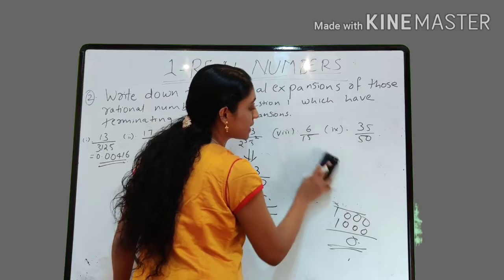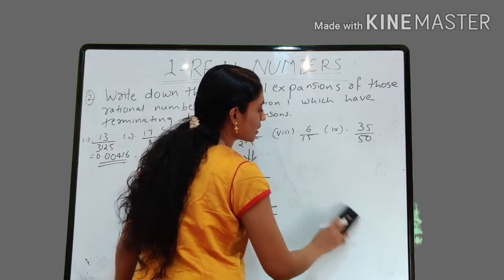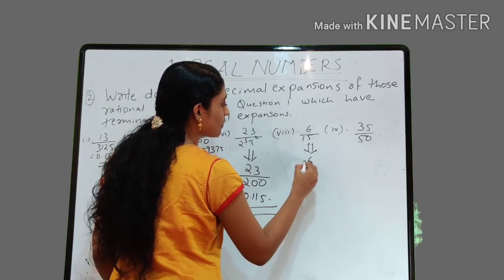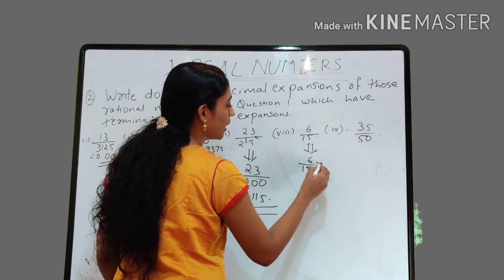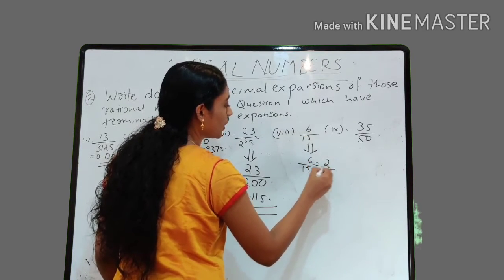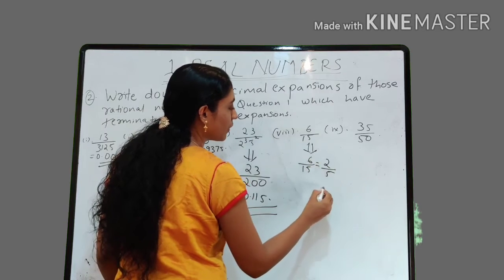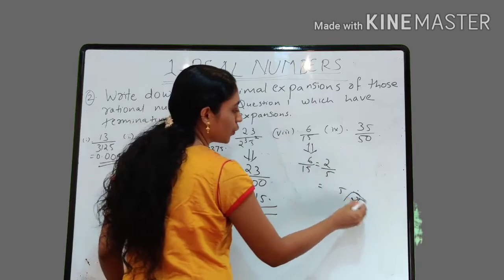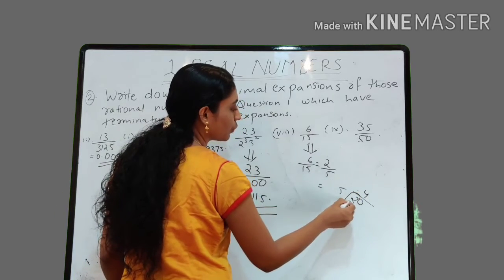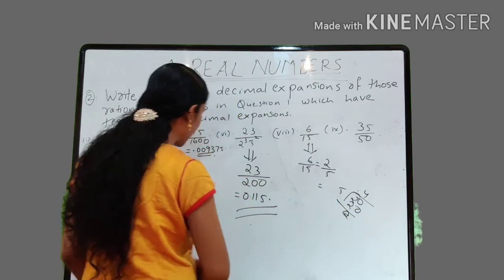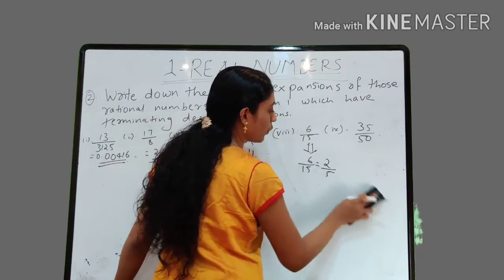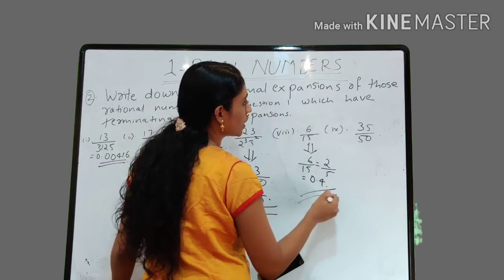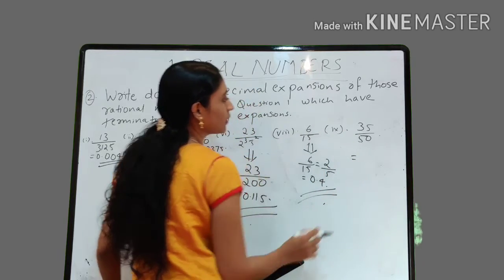6 by 15. Is there any common term between the numerator and the denominator? Yes, obviously. Because 6 by 15 both are divisible by 3. So that we will get 3 into 2 divided by 3 into 5. 2 by 5. 2 by 5 without dividing we know the answer 0.4. So if you don't know, just divide. 5 4s are 20, right? So the answer is 0.4. Got it?